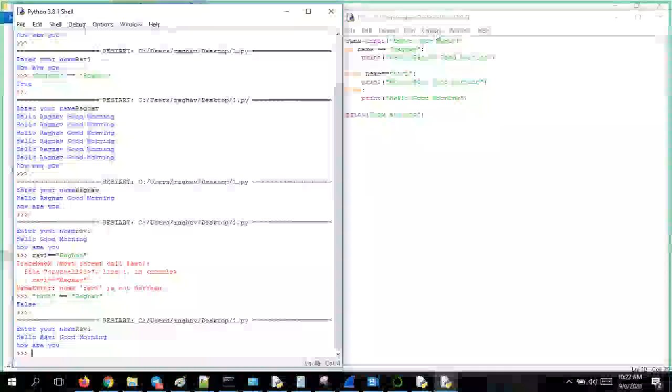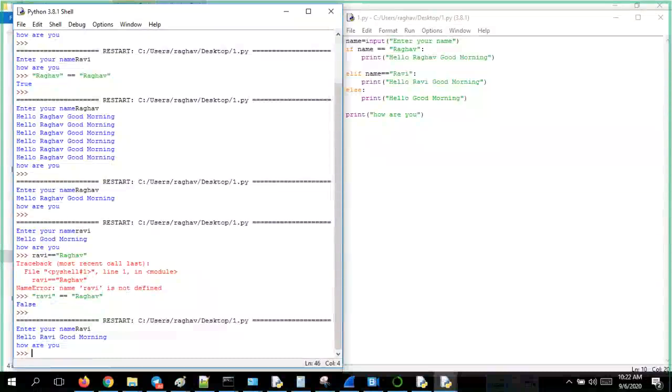It ignored the first condition, came to the second condition and checked Ravi is equal to Ravi. Yes, it returned true, so it gets inside this condition. Hello Ravi, good morning is printed, and then it won't go to else, because once any one condition satisfies, it will be happy.